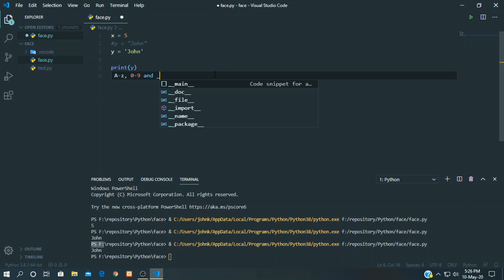An alphanumeric character is the combination of alphabet and number, just like y9 is alphanumeric, or underscore y. Variable names are case sensitive, so x and capital X are different variables.